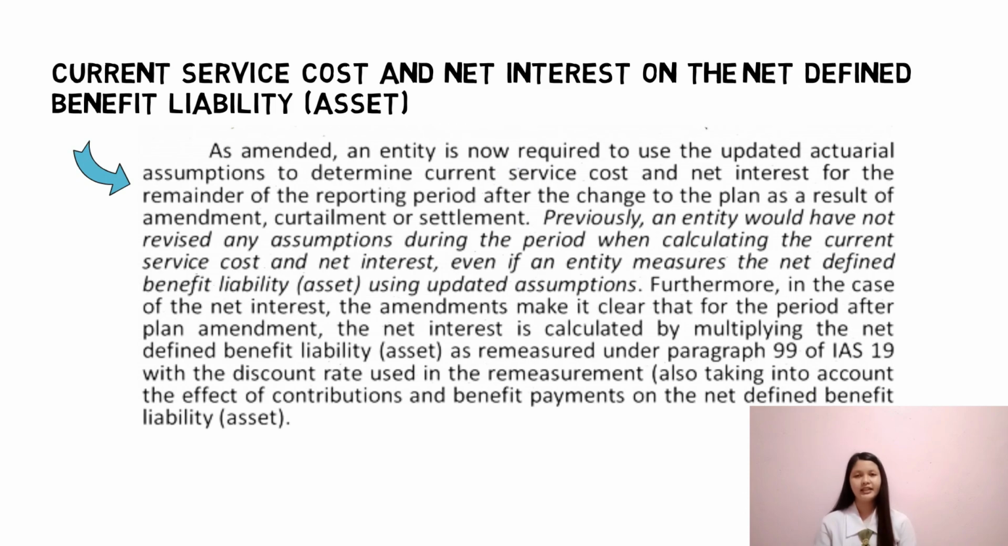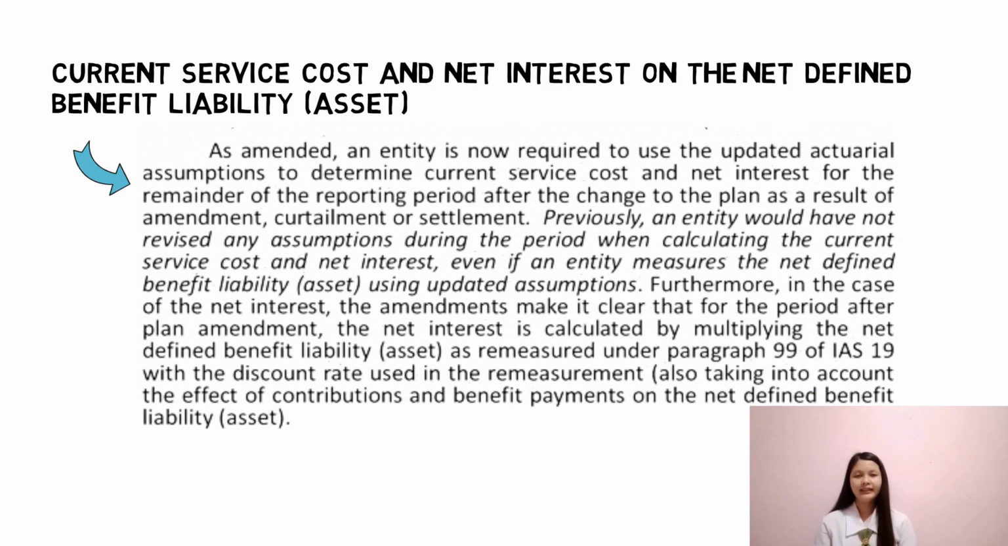Furthermore, in the case of the net interest, the amendments make it clear that for the period after plan amendment, the net interest is calculated by multiplying the net defined benefit liability or asset as remeasured under paragraph 99 of IAS 19 with the discount rate used in the remeasurement, also taking into account the effect of contributions and benefit payments on the net defined benefit liability or asset.